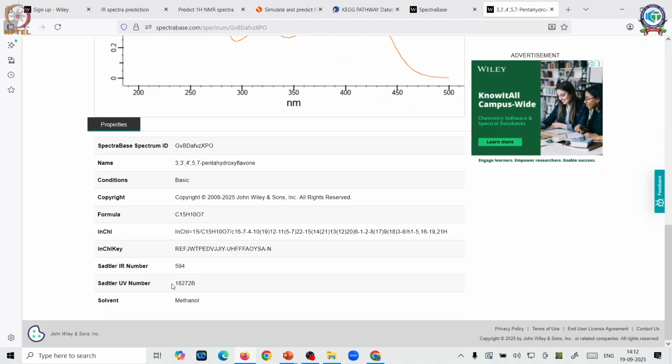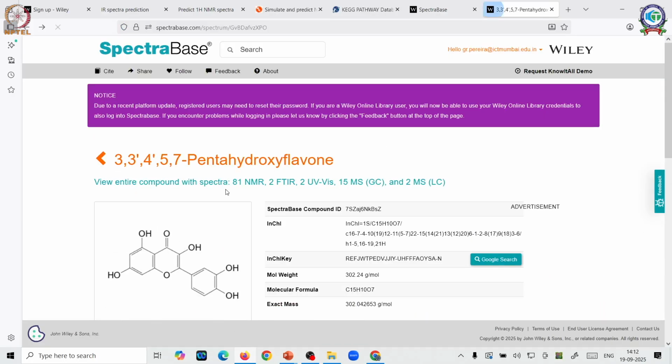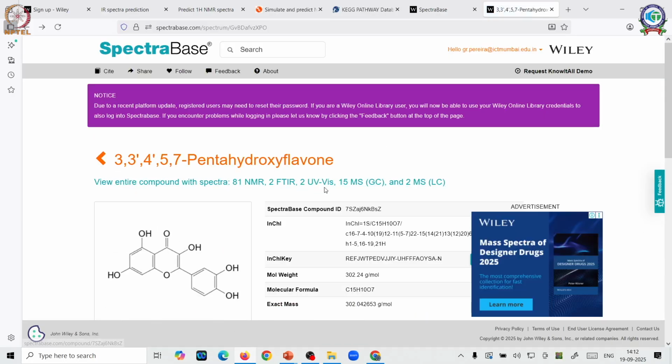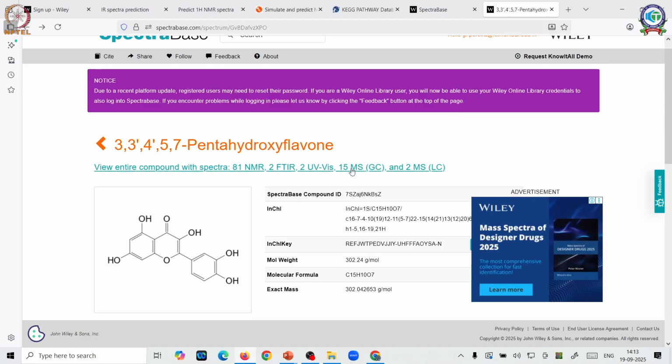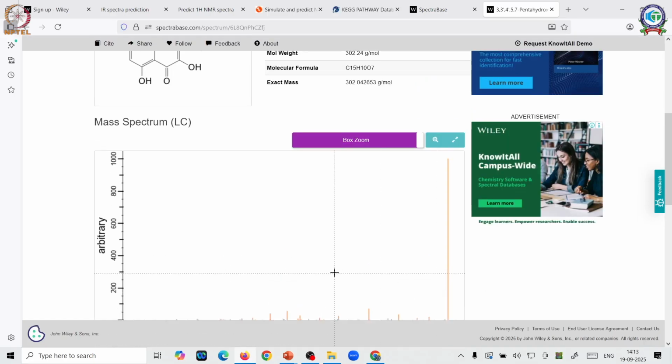It's also given the solvent in which they have been obtained. So all in all, based on this data, it will generate values for you, it will generate a graph for you. So you will get whatever readings you want. The mass spectra shows its mass as 302 if you recollect.